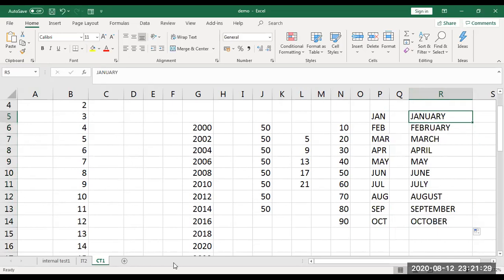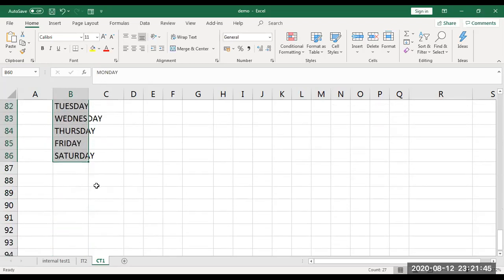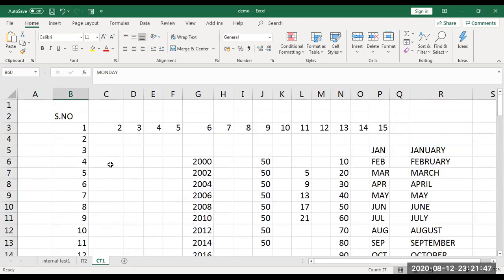In the same way, I'm typing Monday, then Tuesday, then you drag it, and according to that, it will display. These are some of the features of Excel.